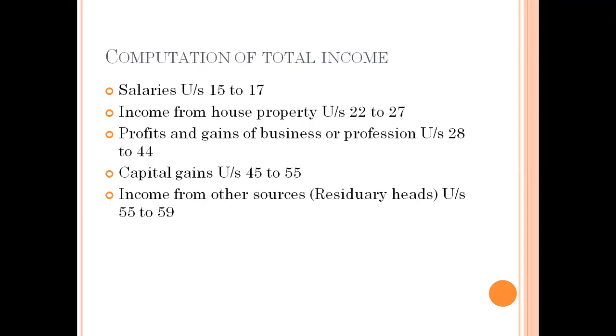So the first one is income from salary. Second category, income from house property. Third one, profits and gains of business or profession. Fourth category, income from capital gains. The last one is income from other sources.